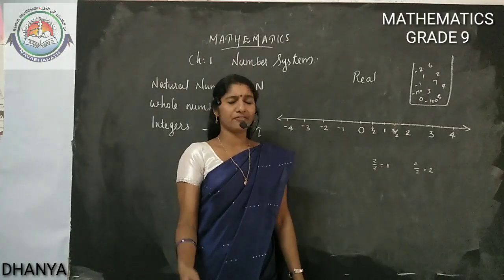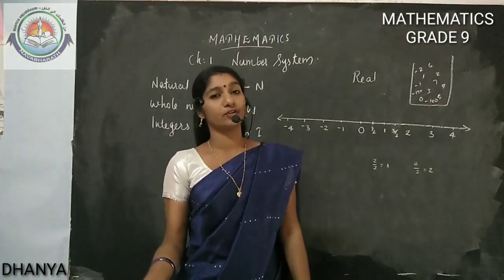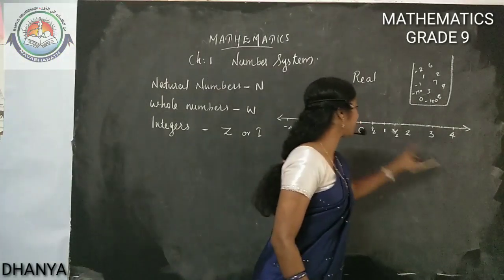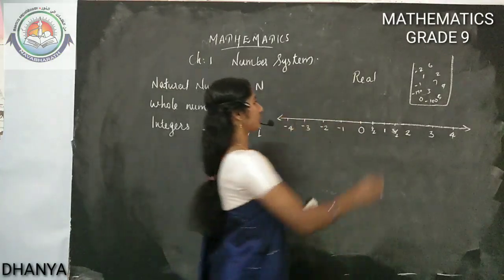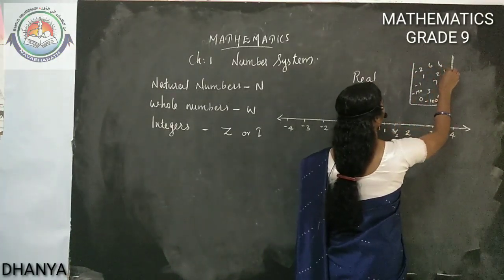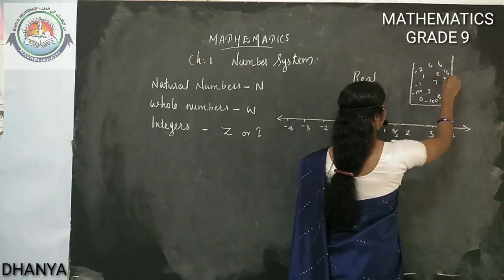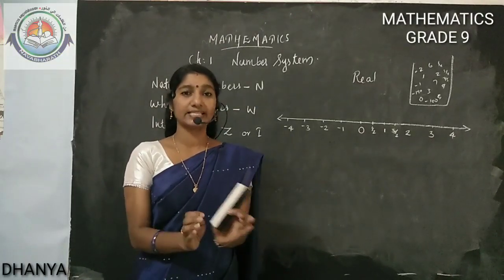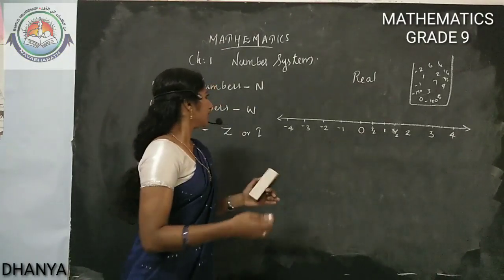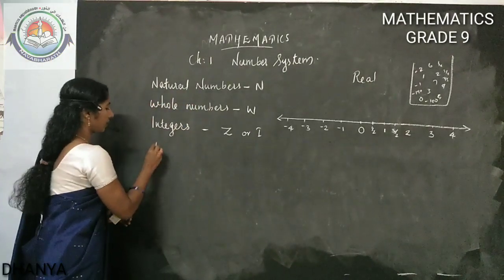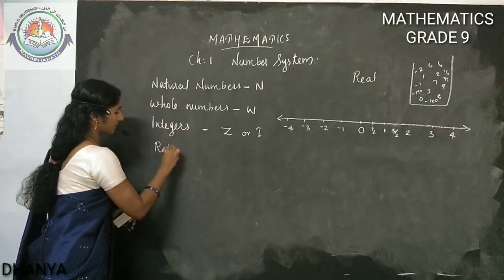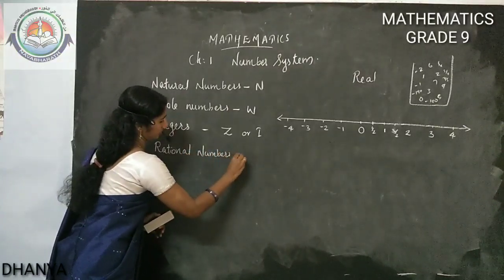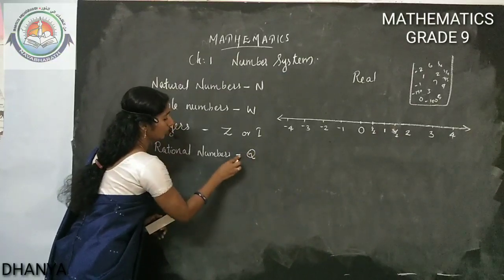Or in decimal form, the same fraction numbers we are representing in decimal form also. That is 1.5. So 3 by 2 we inserted. Like that, a few fractions we are inserting in the bag: 1 by 2, 3 by 2, 7 by 5. So many fractions, an infinite number of fractions, we are inserting. Those types of numbers we will call rational numbers, represented by the letter Q, Q for quotient.